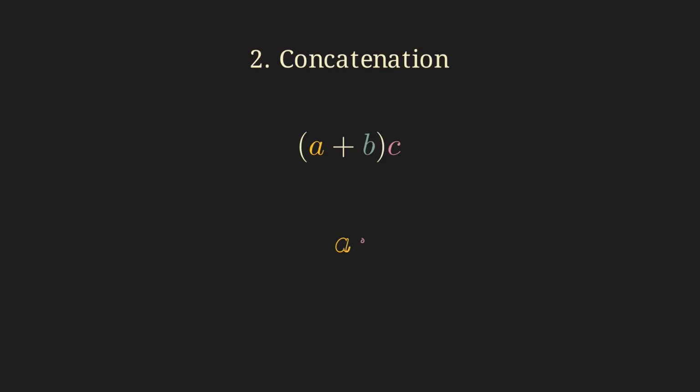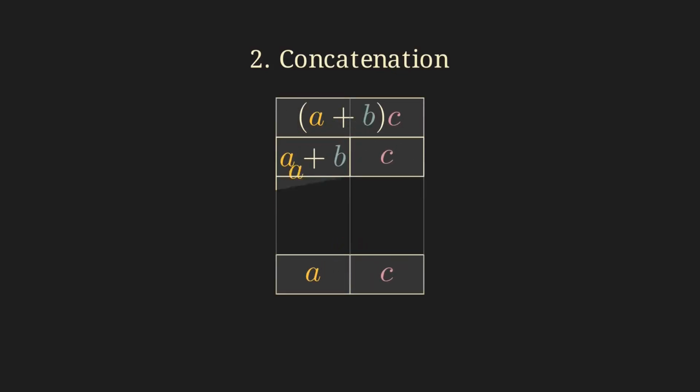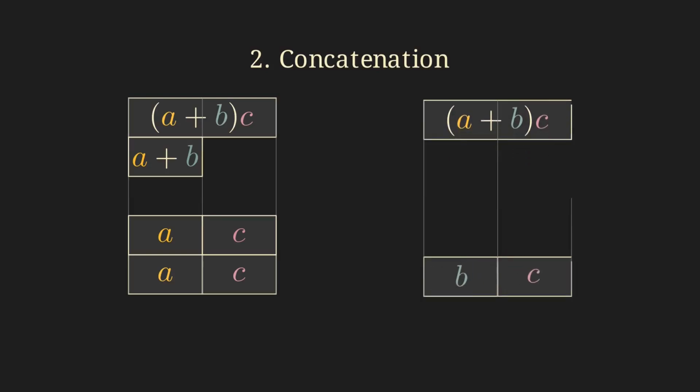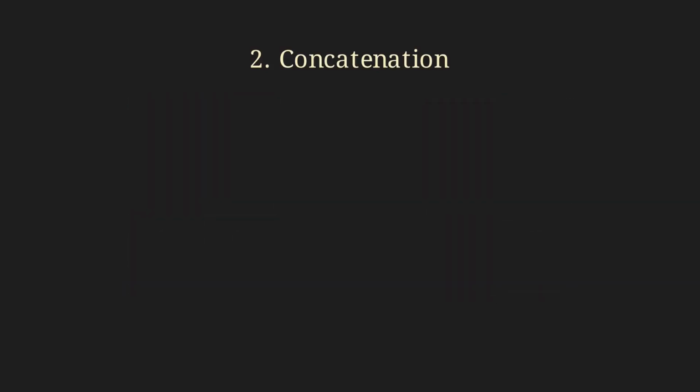Second, concatenation. This is the technical term for writing things back to back. When we write 2 regular expressions directly one after another, the resulting regex matches every string that can be formed by taking a string matched by the first regex and immediately appending a string matched by the second. For example, (A plus B)C matches both AC and BC.